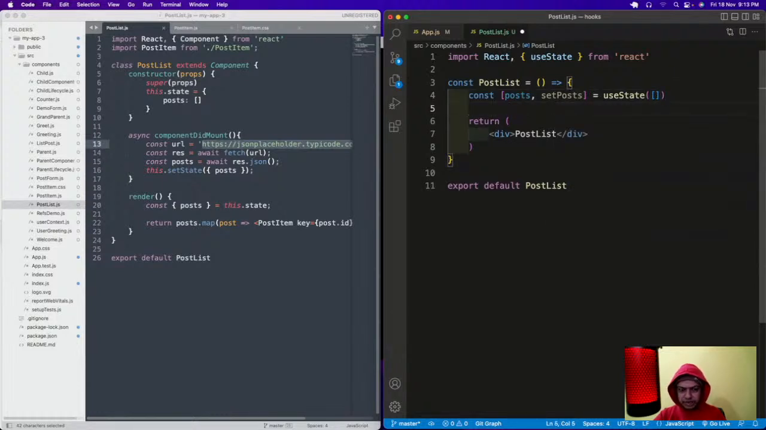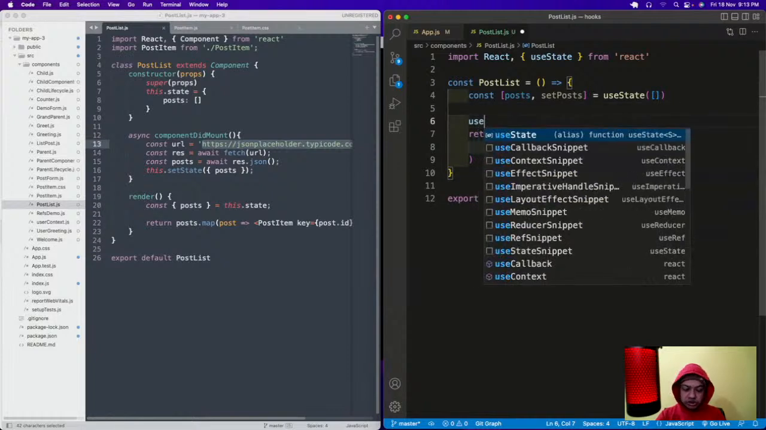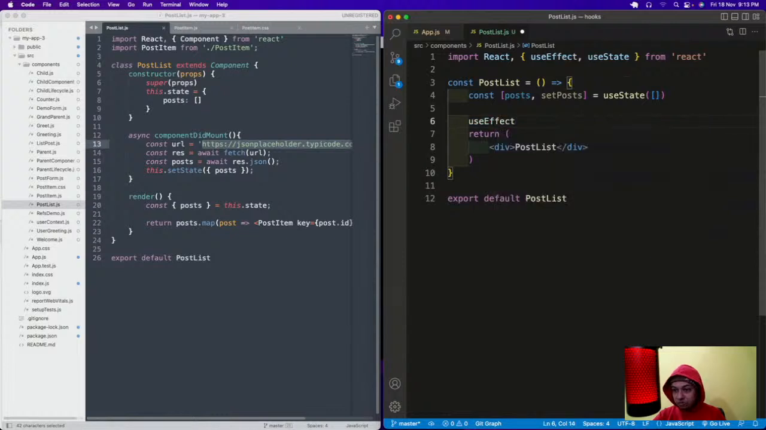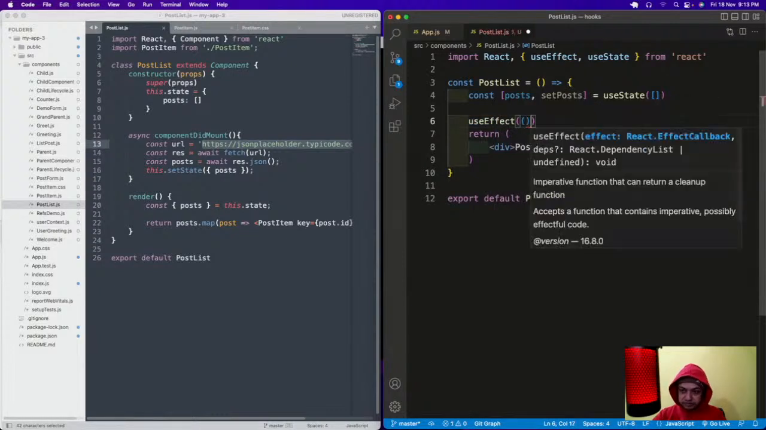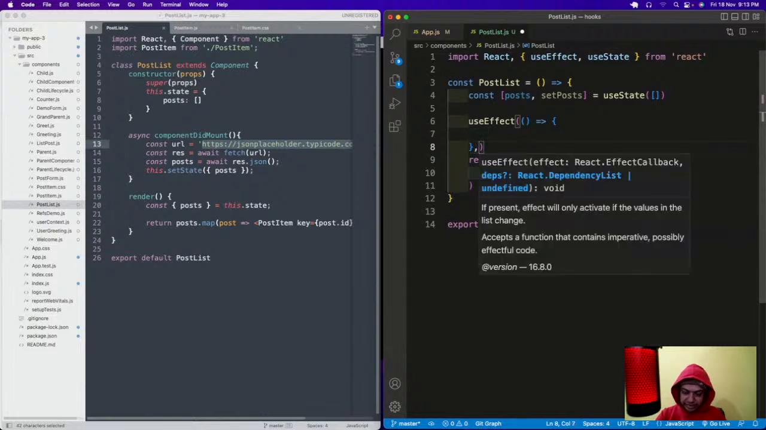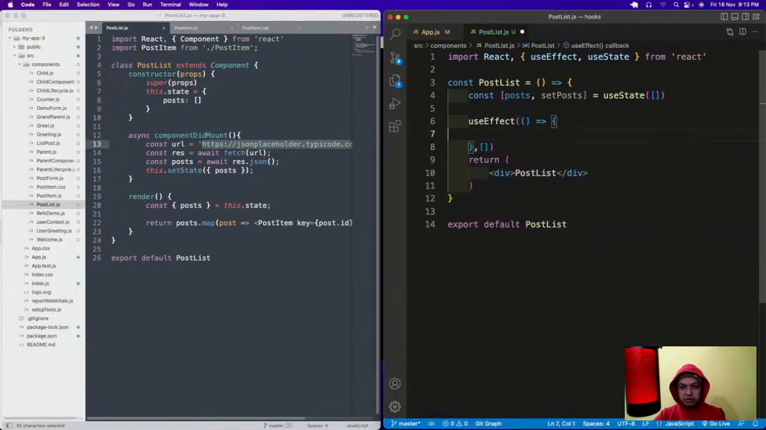Now we don't have componentDidMount here, but how to run componentDidMount from a function component? We have to use useEffect, and to get the componentDidMount behavior we have to give an empty array, which is very important. Now I want to do this code, so let us do this code only, the fetch API, whatever is there.